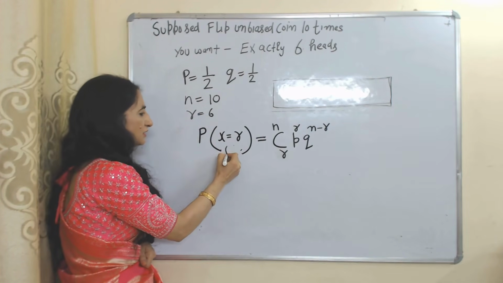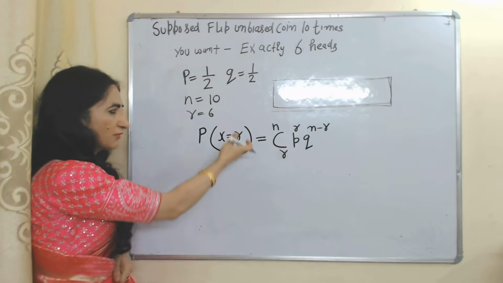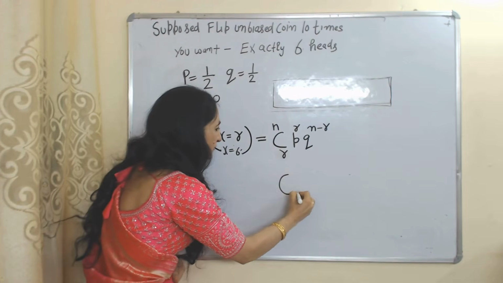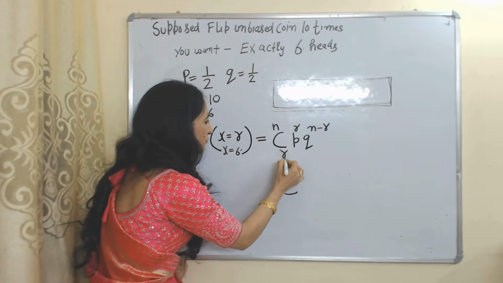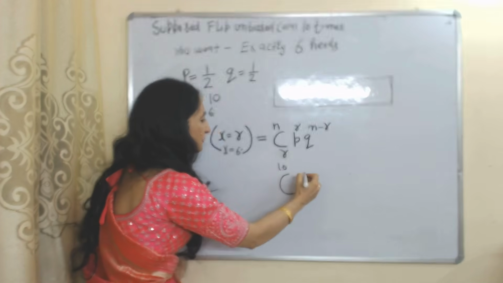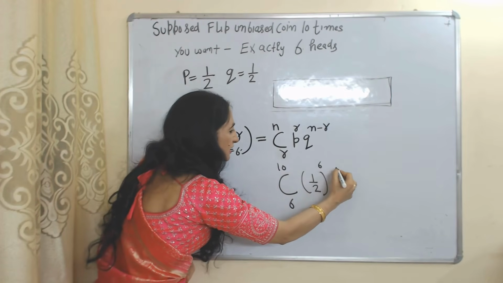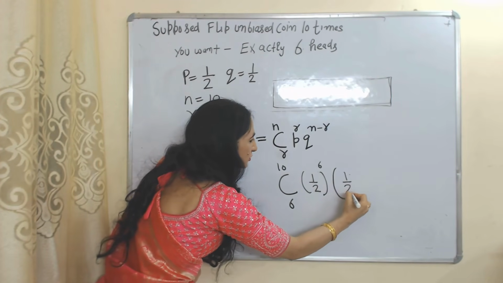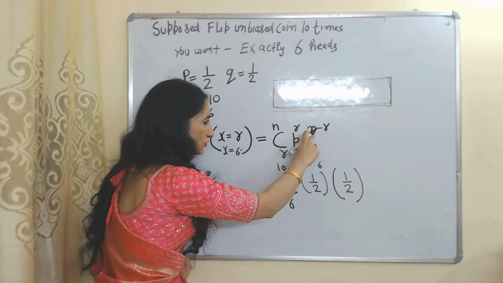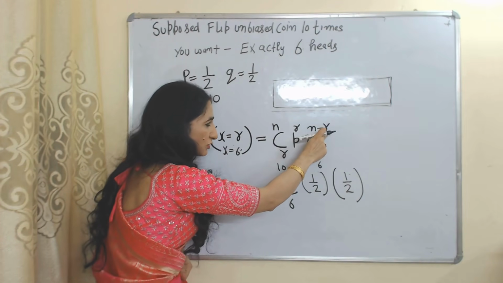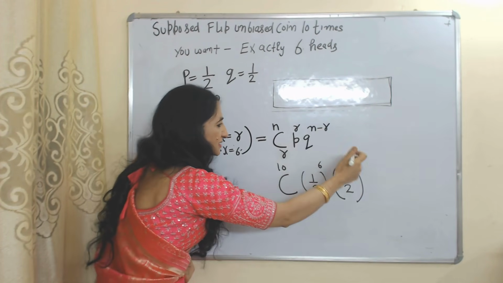So here we can put the value of r equal to 6. We will put all these values: n is equal to 10, r is equal to 6, p is equal to 1 by 2, q is equal to 1 by 2, and n minus r, 10 minus 6, is equal to 4.